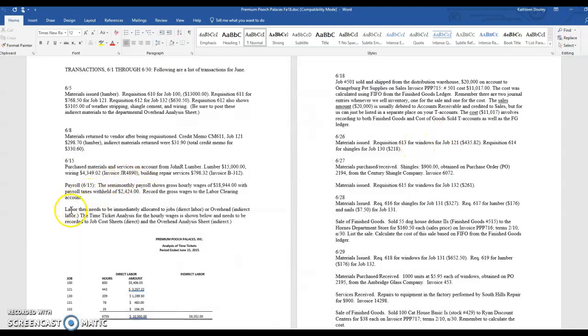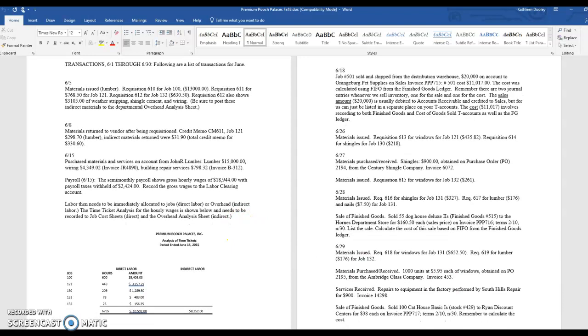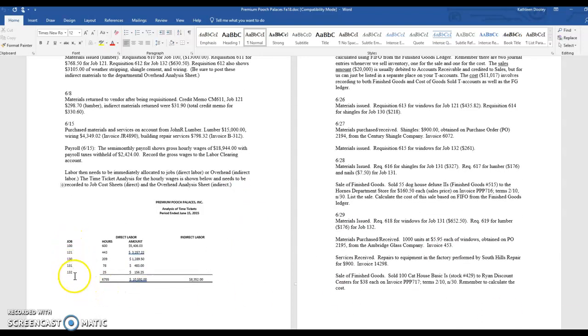Labor then needs to be immediately allocated to the job's direct labor or to overhead for the indirect labor. Here we have what's known as an analysis of time tickets, or time ticket analysis report, and that shows how much of the gross wages goes to each job. We have all the jobs listed, how many hours were put into each job, and how much total gross wages went into each job.